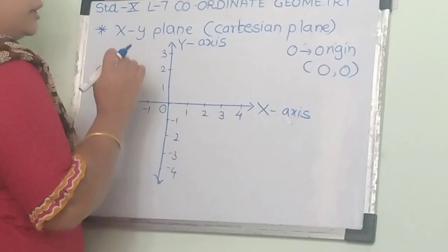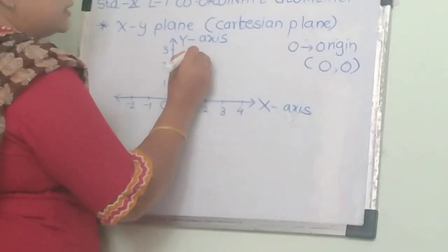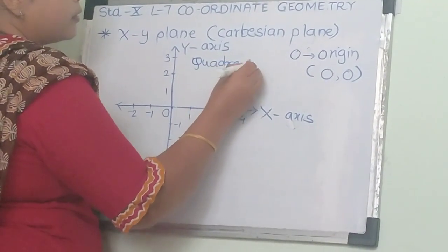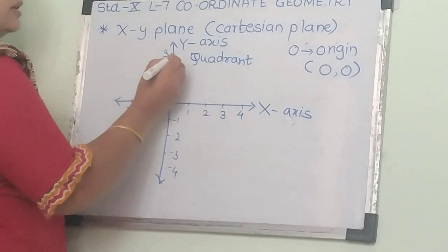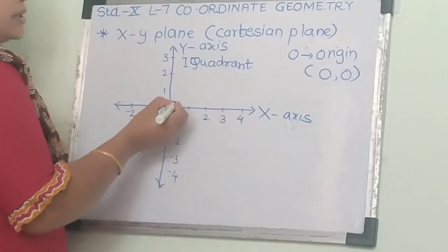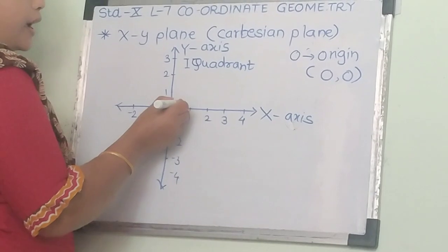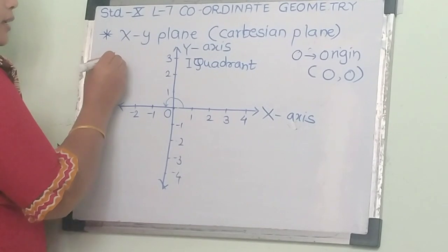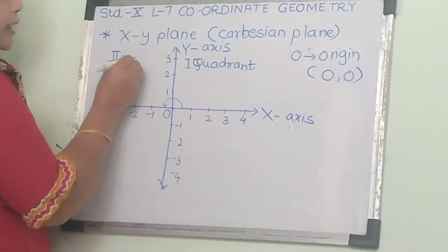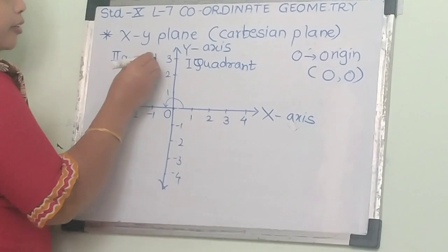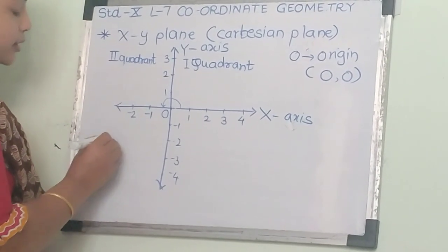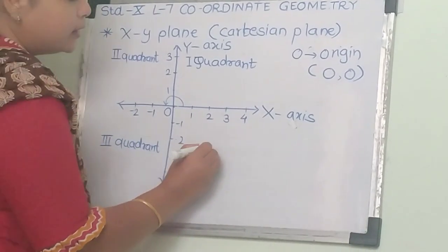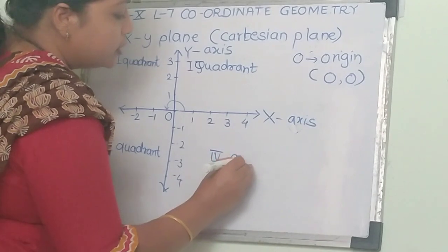Now we are going to see that each part is called a quadrant. Each part is called a quadrant. We rotate in the anti-clockwise direction. So this is the first quadrant, then here the second quadrant, then the third quadrant, and the fourth quadrant.